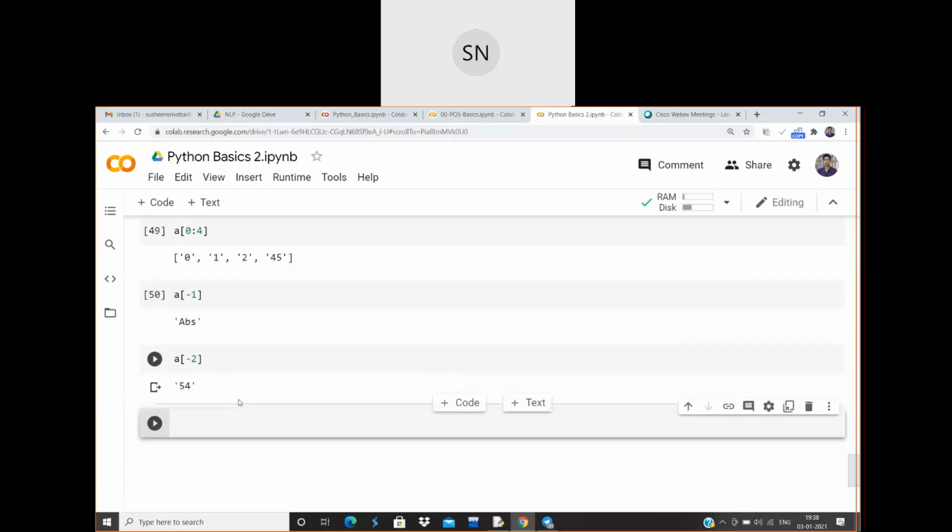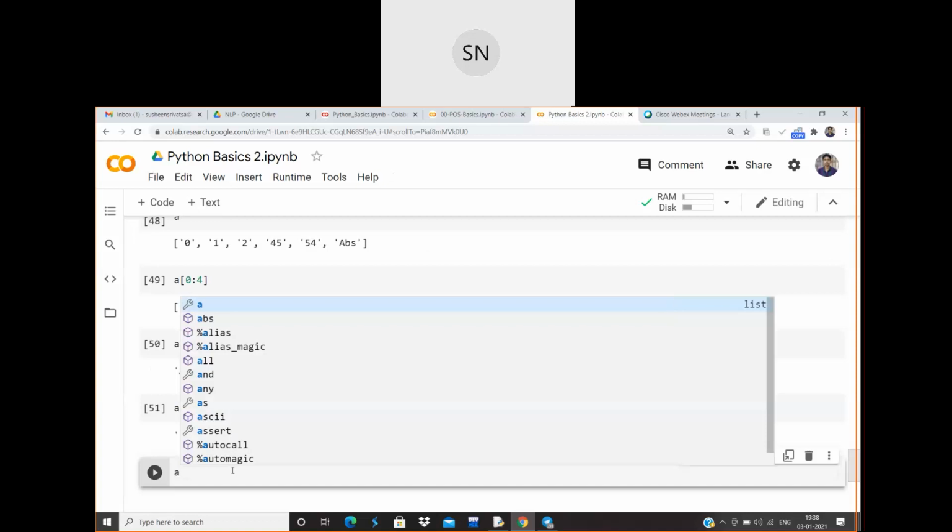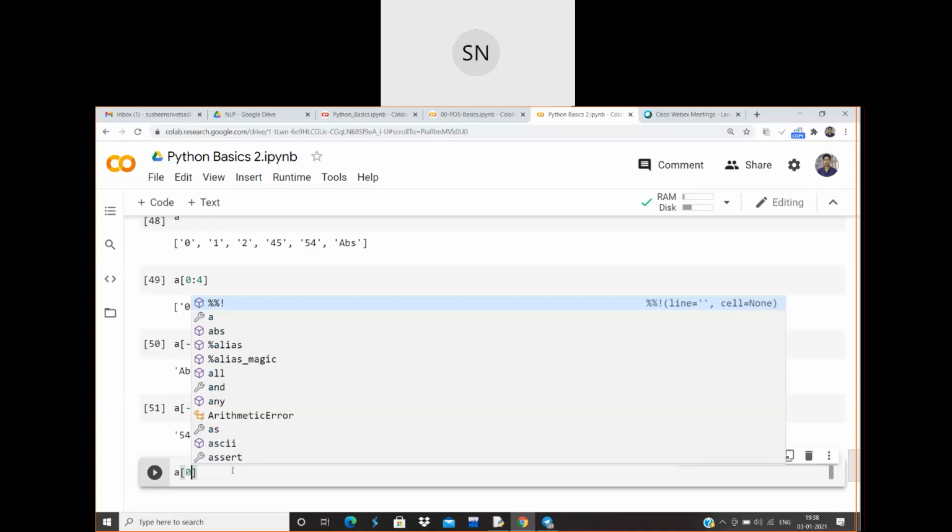Okay, so what if I want to print the values in this manner? Like I just want 0, and later on I just want 2, I just want 54 to be printed. I want to skip one value between the initial value and the final value. Brother, put a loop. Not in a loop manner. As earlier Vilas told, we can make use of an increment order. In this particular case also we will have an increment order. So A of 0 till the end.